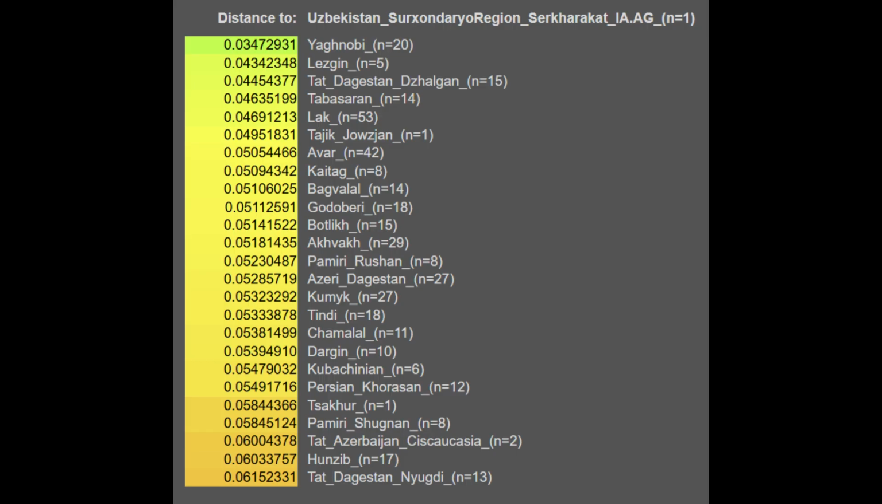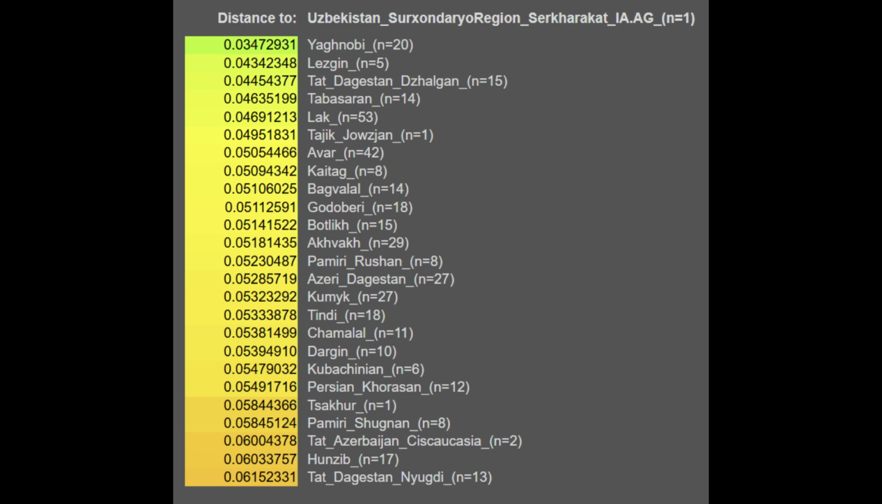Finally, here are the distances for the Iron Age sample we have from Sirkarakat from Uzbekistan as well. As you can see, the Pamiris are yet again the closest population, followed by Caucasian populations, and once again this is for the same reason that Caucasian populations cluster close to the Yaz culture sample, as mentioned. And then you have an isolated Tajik from Jawzjan, followed by many Caucasian populations, the Pamiris from Rushan, as well as the Iranian Persians from Khorasan.